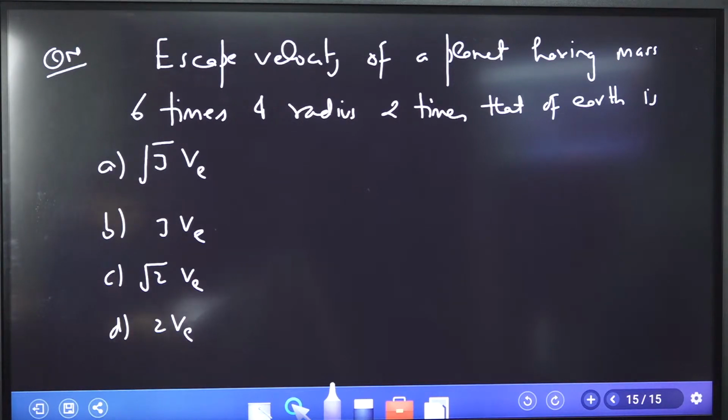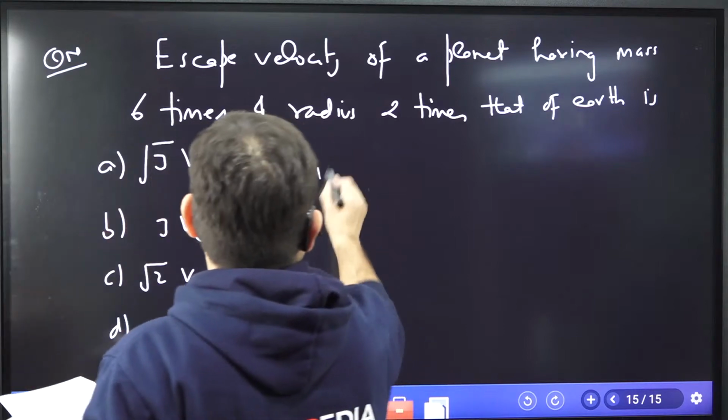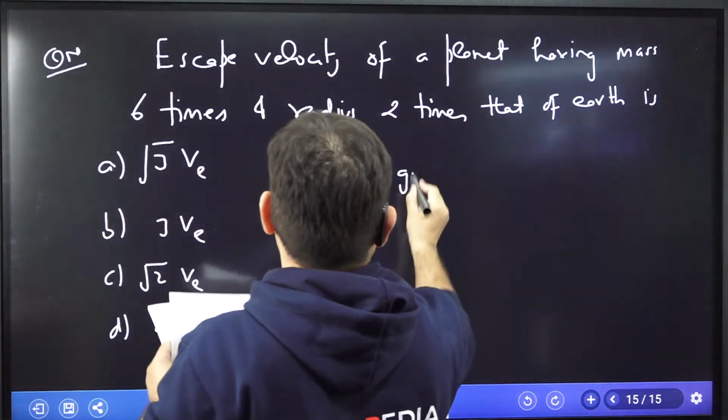Now, we have seen the formula of escape velocity as basically related to the mass of the body and radius of the body. Mass and radius. Let me tell you this. Escape velocity is under root 2gR.